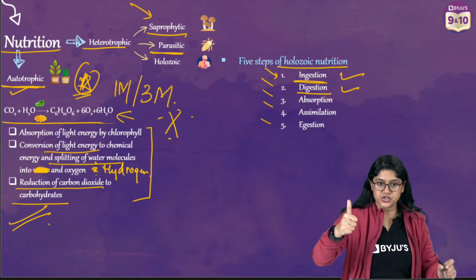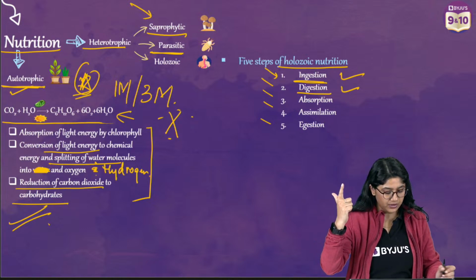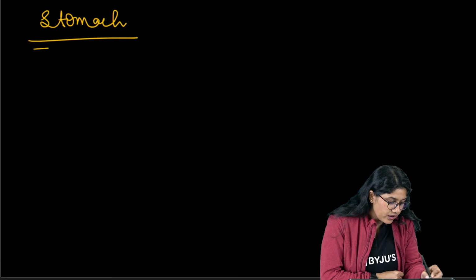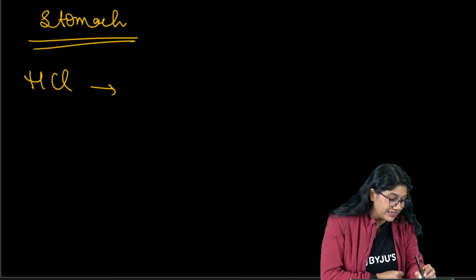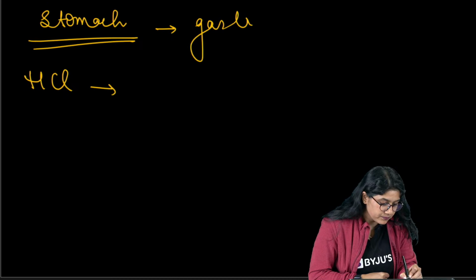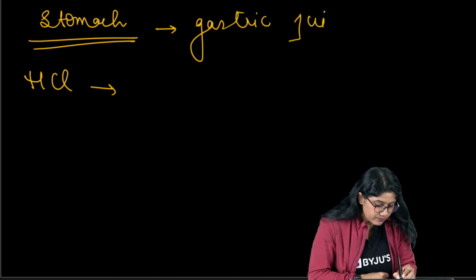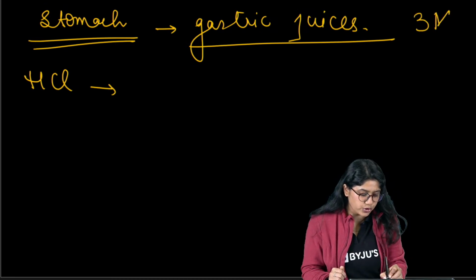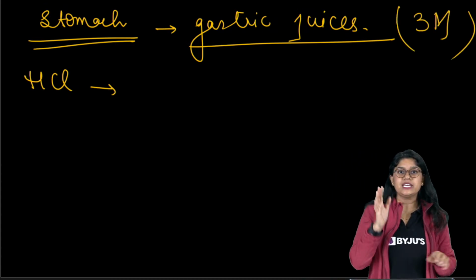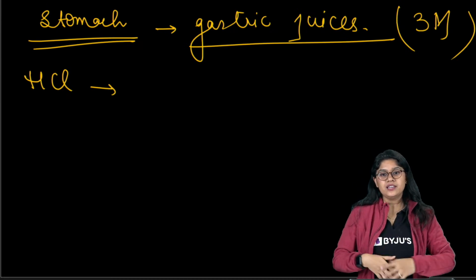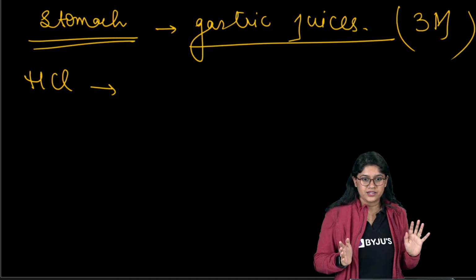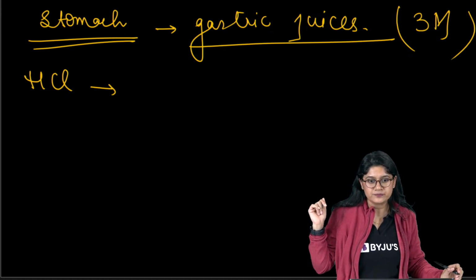So we are done with ingestion and then we are done with digestion, right? Now we know that the food is there in the stomach. Now in the stomach we have 3 important gastric juices. How many of you got this question in your examination, for 3 marks or for 2 marks? Mention the juices that we have in the stomach and write their function. I'm sure you would have got this question also.